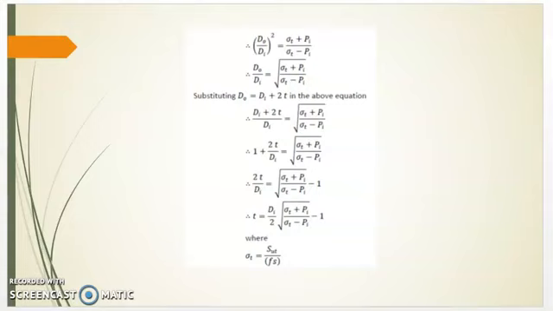Therefore, 2t divided by di is equal to square root of (sigma t plus pi) divided by (sigma t minus pi), minus 1. Therefore, t is equal to di divided by 2 into [square root of (sigma t plus pi) divided by (sigma t minus pi), minus 1], where sigma t is equal to Sut divided by fs.